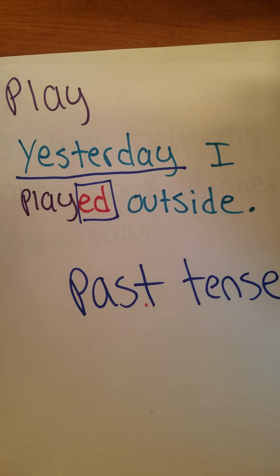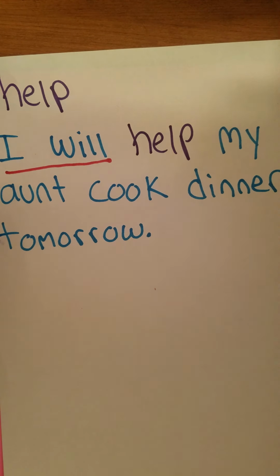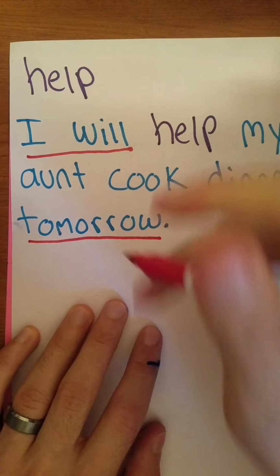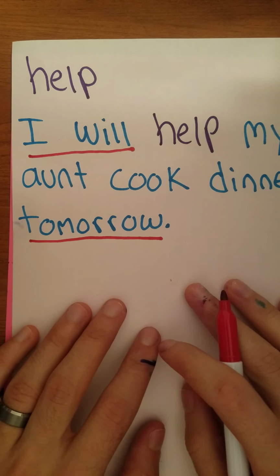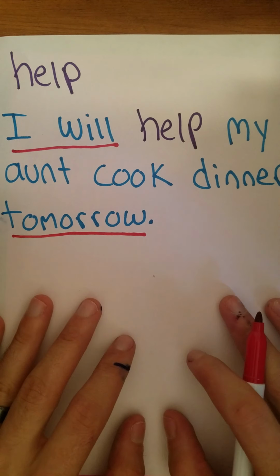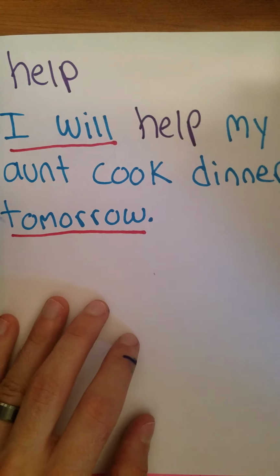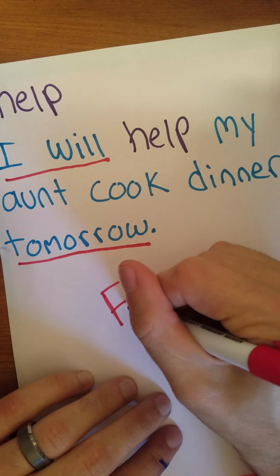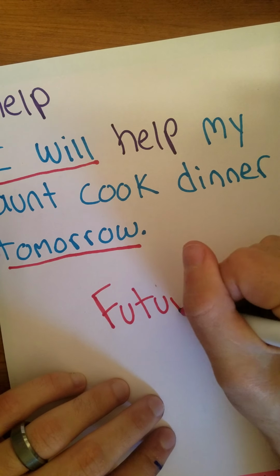So we know it already happened. But when is this going to happen? Tomorrow. If it's happening tomorrow, it means it's not happening right now, and it definitely means it didn't already happen. I will help my aunt cook dinner tomorrow. So this sentence is written in the future tense.